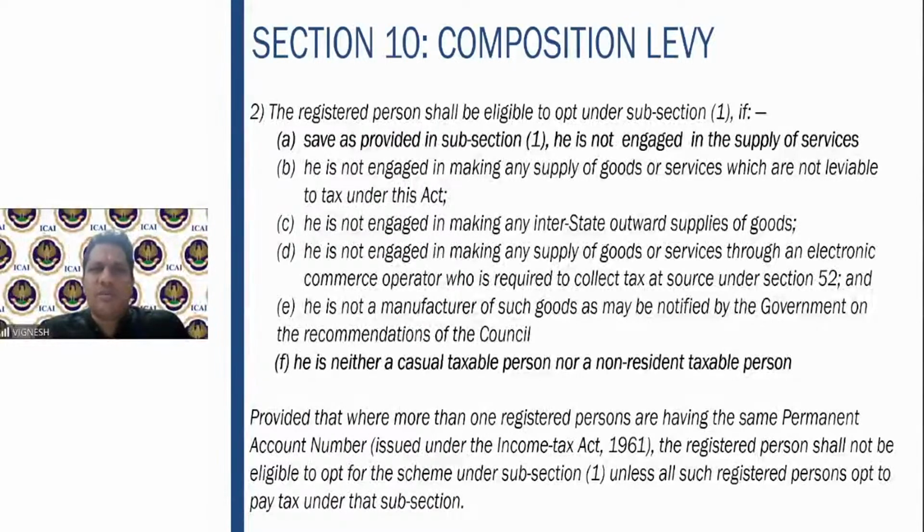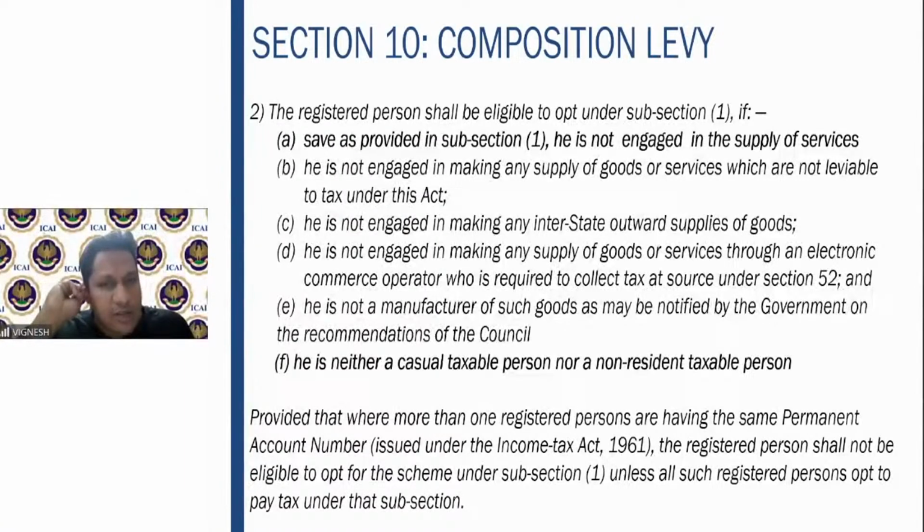Your composition scheme, you say that you want to help the small scale businessmen, but here what you are doing, small scale businessmen these days tie up with Amazon, Flipkart, etc. for the sale of the respective goods. So if you say that he ties up with an electronic commerce operator, you are not applicable for the composition scheme, the purpose itself is defeated. But unfortunately, that is the law.